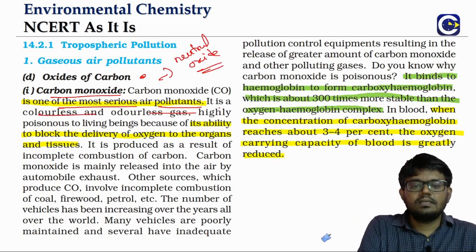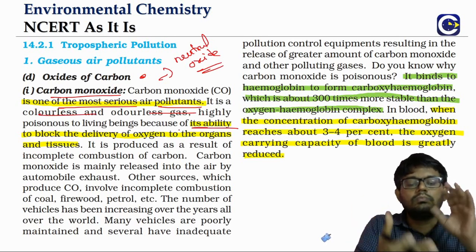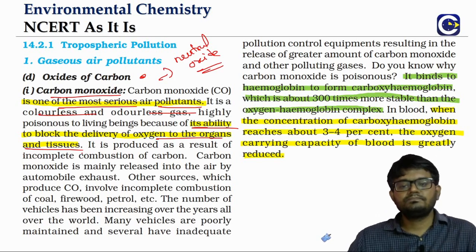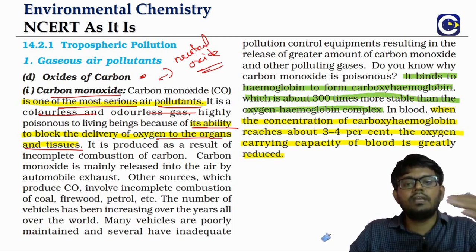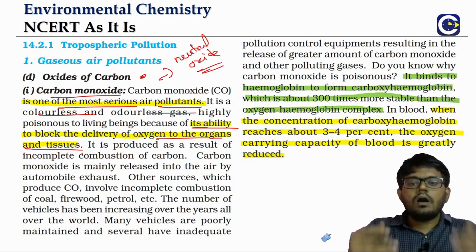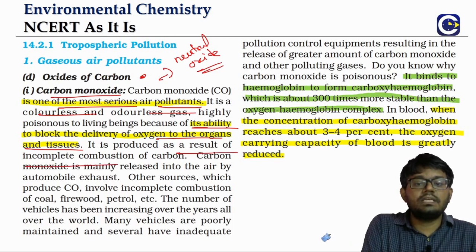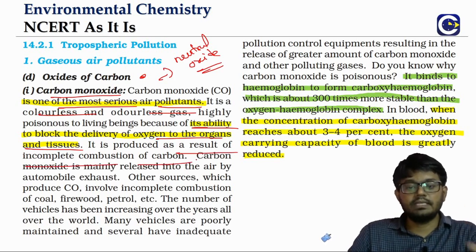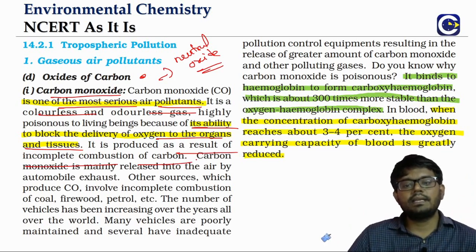Why? Because of its ability to block the delivery of oxygen to the organs and tissues. We will see why. First, know how it is produced. It is produced as a result of the incomplete combustion of carbon. Complete combustion gives carbon dioxide, but here it is produced because of incomplete combustion.